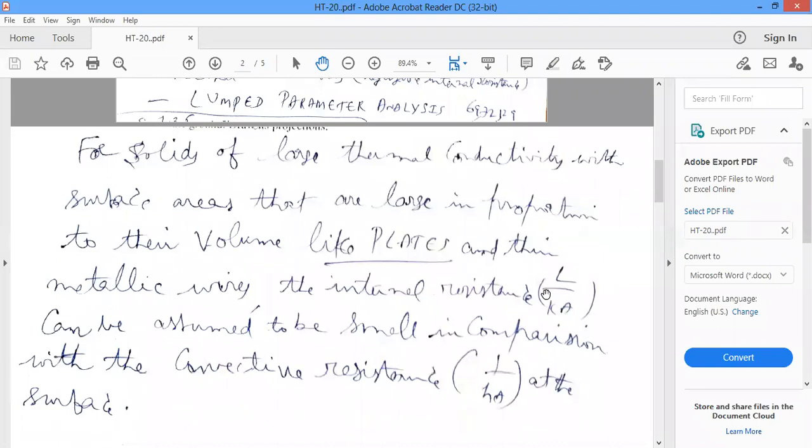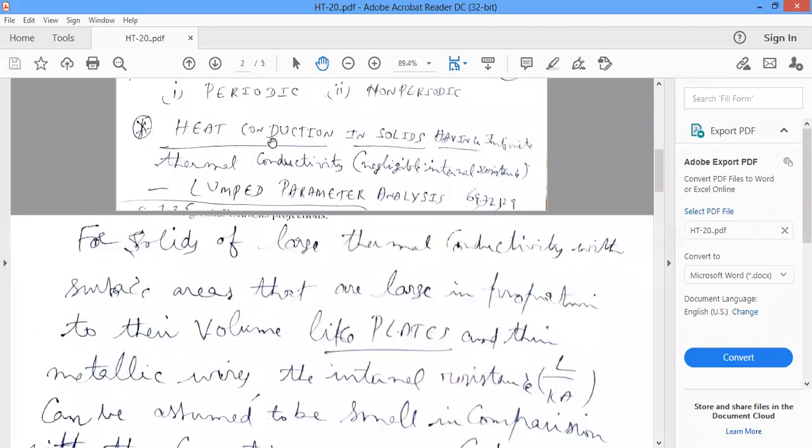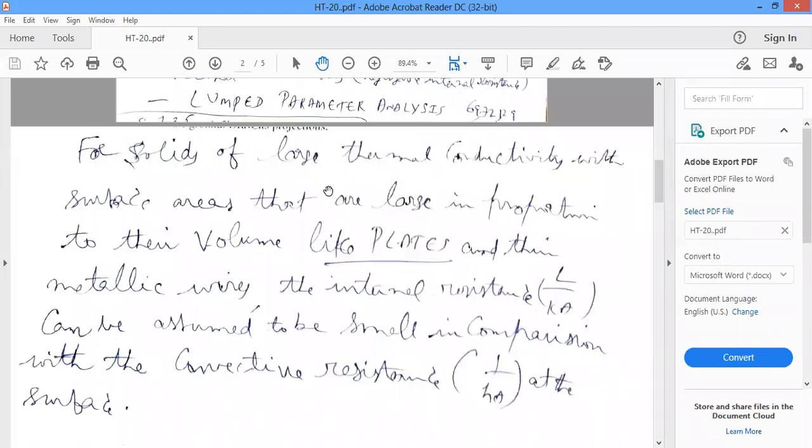Internal resistance is very, very small. So heat conduction in solids having infinite thermal conductivity means negligible internal resistance. Internal resistance means with respect to conduction. How do you calculate conduction resistance? L by Ka.